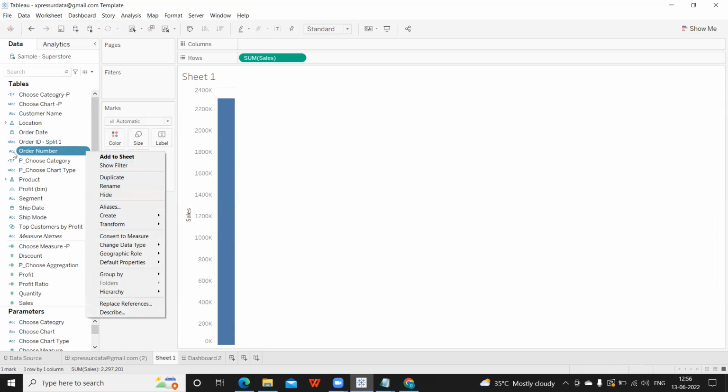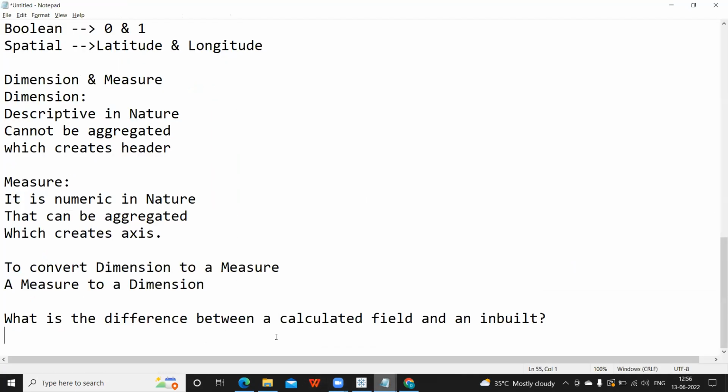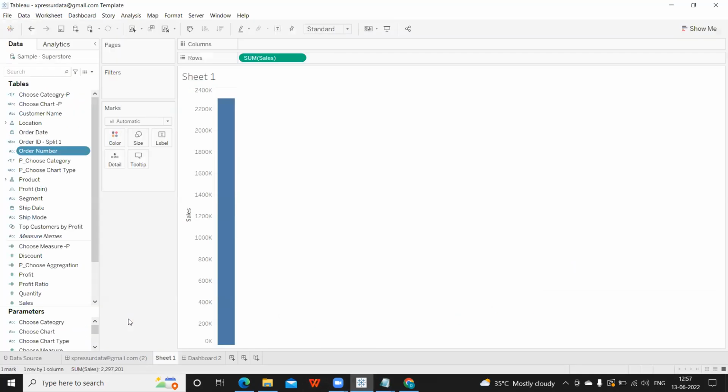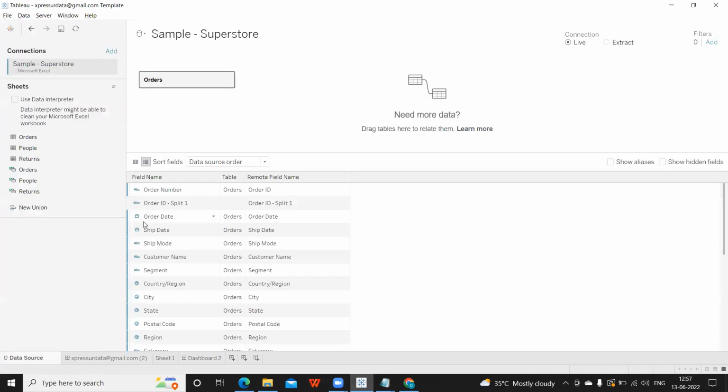The difference between an inbuilt field and a calculated field is that a calculated field will have an equal to operator, whereas an inbuilt field will not, and this is editable and this is not. So these 2 points you need to remember to answer that question. Okay, so I'm just writing equal to operator. So this is about your metadata information.